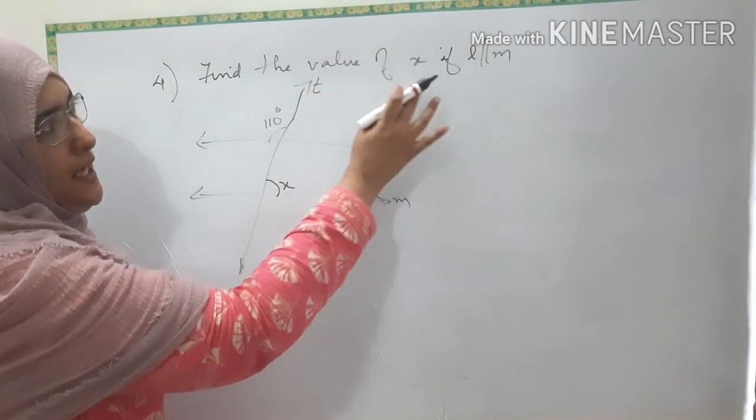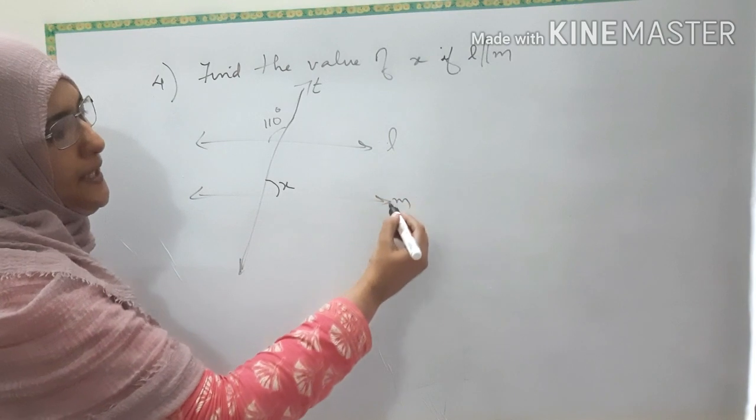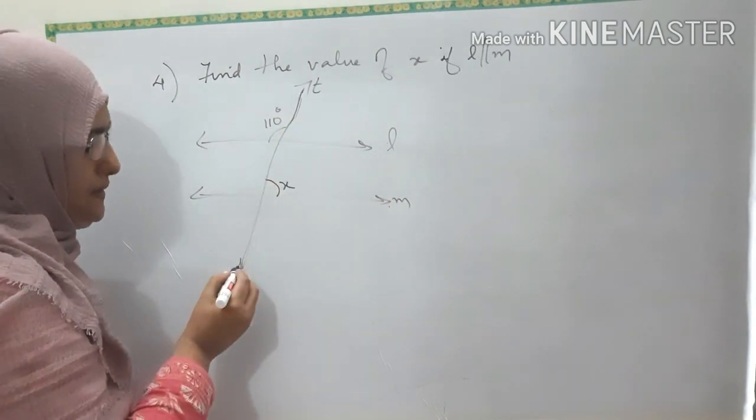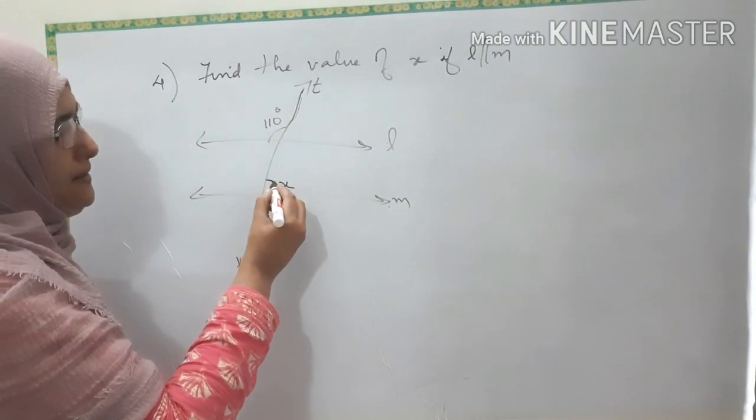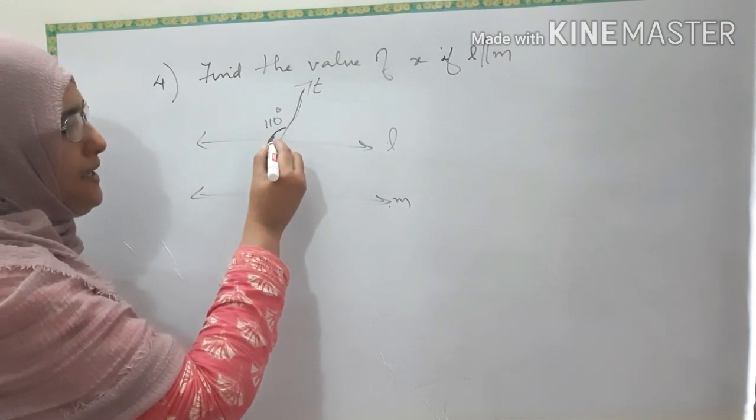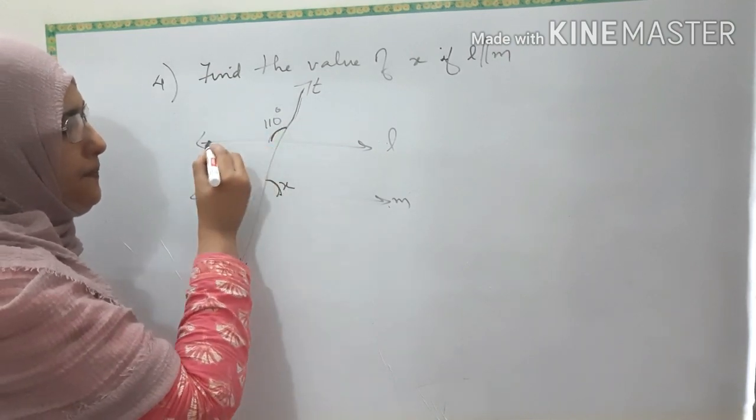Fourth question, find the value of X if L is parallel to M. L and M are parallel. So, this is a transversal. So, we have to find here X. What is given? This angle is 110 degrees. So, how will you find X?